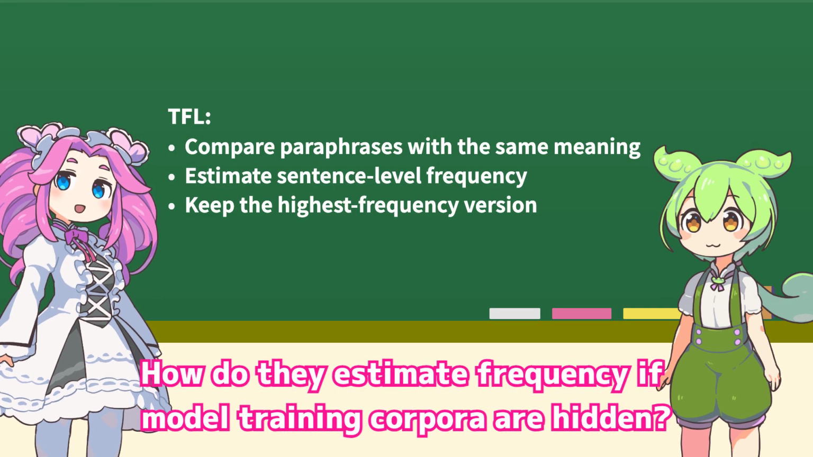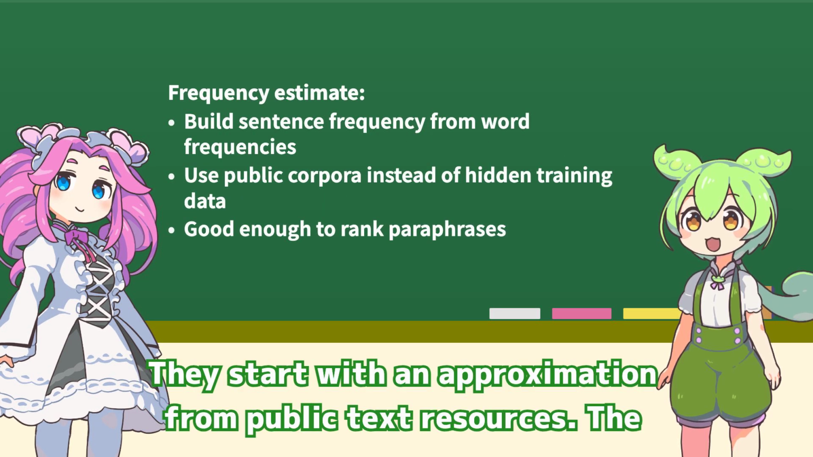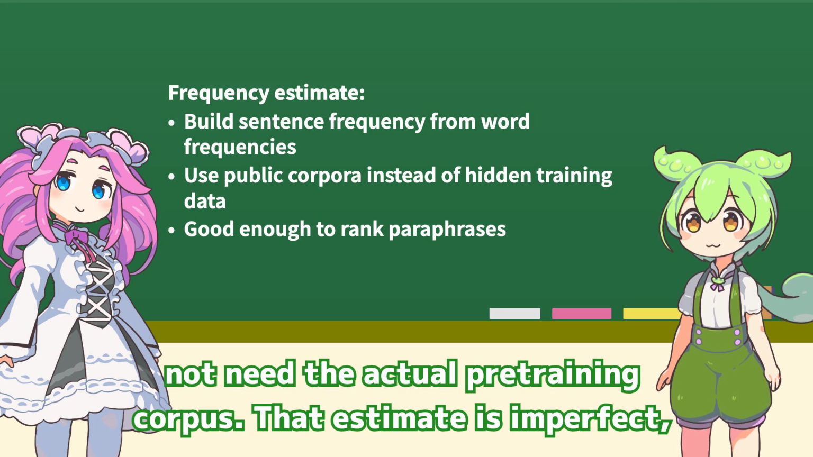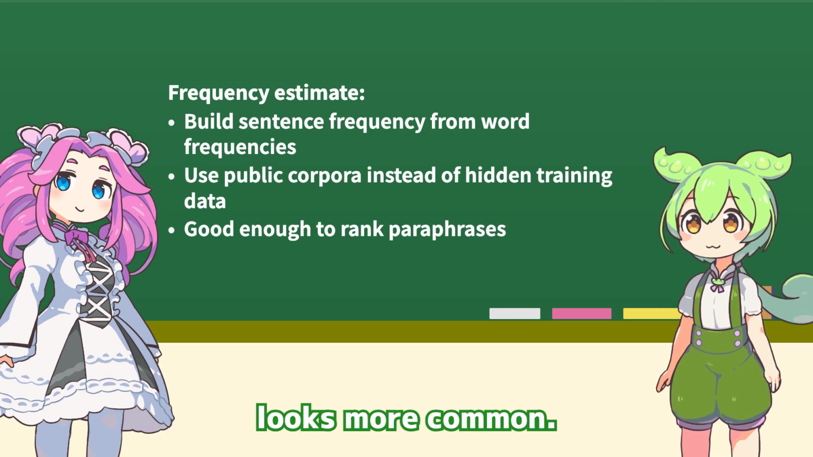How do they estimate frequency if model training corpora are hidden? They start with an approximation from public text resources. The paper estimates sentence frequency from word frequencies, so it does not need the actual pre-training corpus. That estimate is imperfect, but it is enough to rank alternative phrasings and decide which version looks more common.